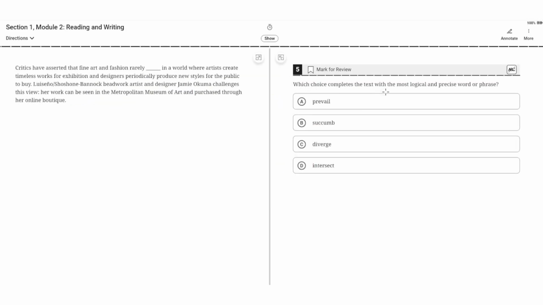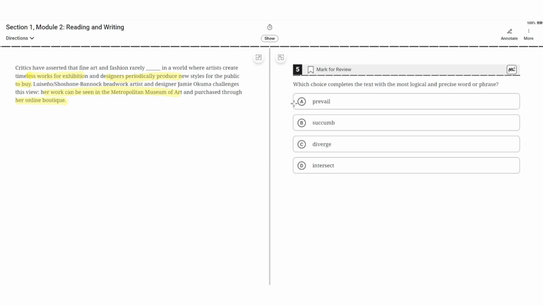Which choice completes the text with the most logical and precise word or phrase? Choices are A. Prevail, B. Succumb, C. Diverge, and D. Intersect. Critics have asserted that fine art and fashion rarely blank in a world where artists create timeless works for exhibition and designers periodically produce new styles for the public to buy. Luciano Shoshone Bannock, beadwork artist and designer Jamie Okuma, challenges this view. Her work can be seen at the Metropolitan Museum of Art and purchased through her online boutique.